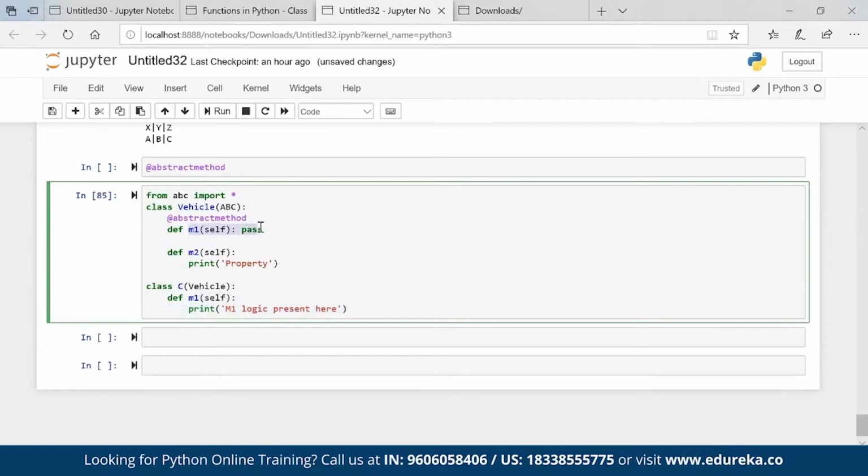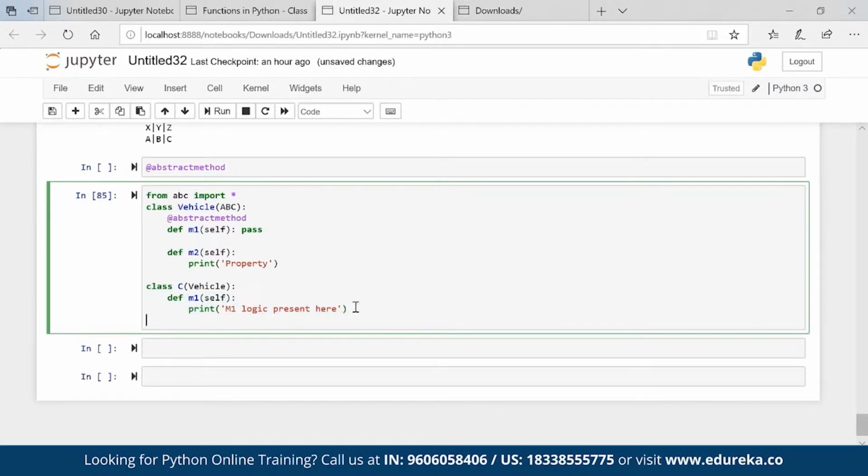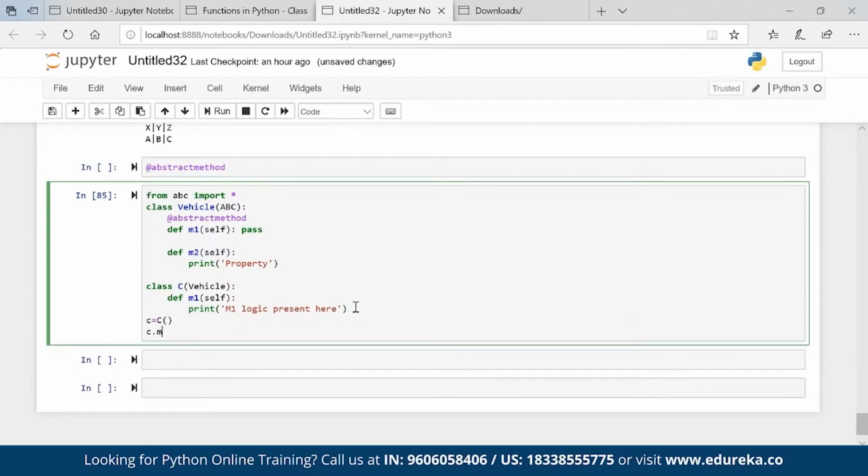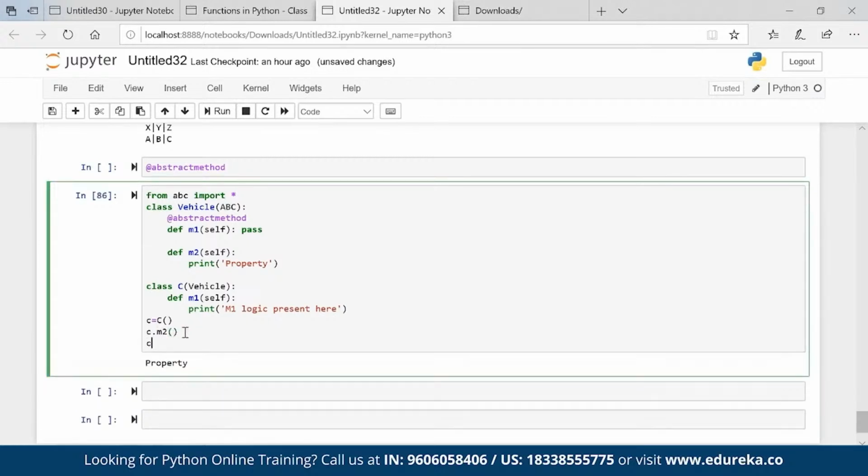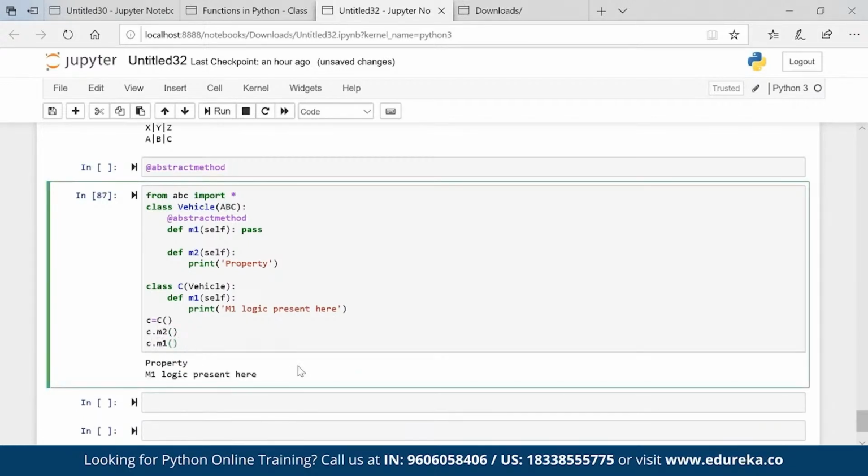My m1 is not fully constructed. I want that m1 property from you. Okay. So that is what we can do. So let's say if I go ahead and create c is equal to the child class, c dot m2 is working fine, c dot m1 is working fine as well.